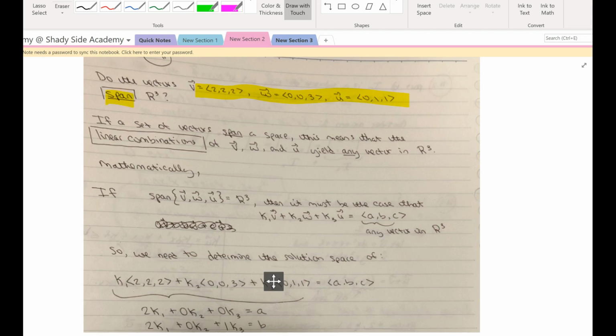What does span mean? When objects span a space, it's exactly what it sounds like. If you have a set of objects and they are said to span a space, what that means is that through any number of combinations of those members of the set, the entire space can be represented. And when we talk about combinations, we're specifically talking about linear combinations. If a set of vectors, so our first example here has to do with vectors.